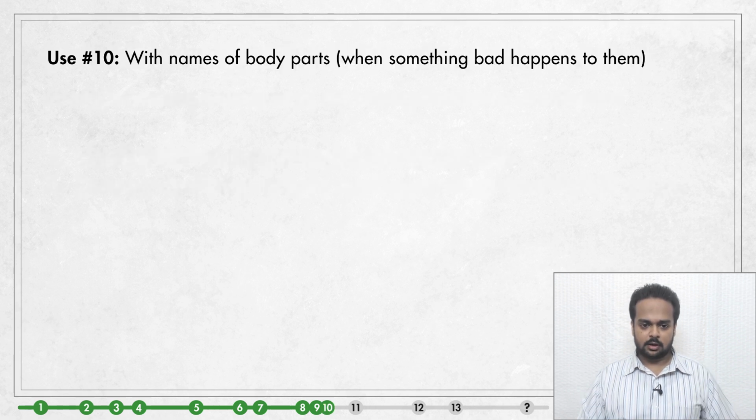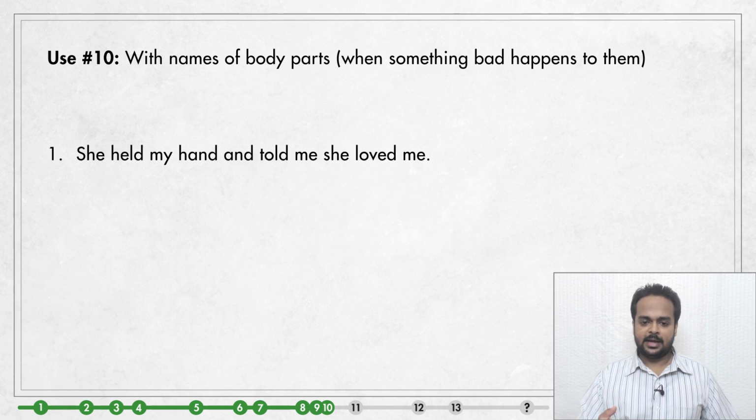The next use of the is when we talk about body parts. Now, usually we just use possessive forms like my, your, his, her, etc. with these. For example, she held my hand and told me that she loved me.